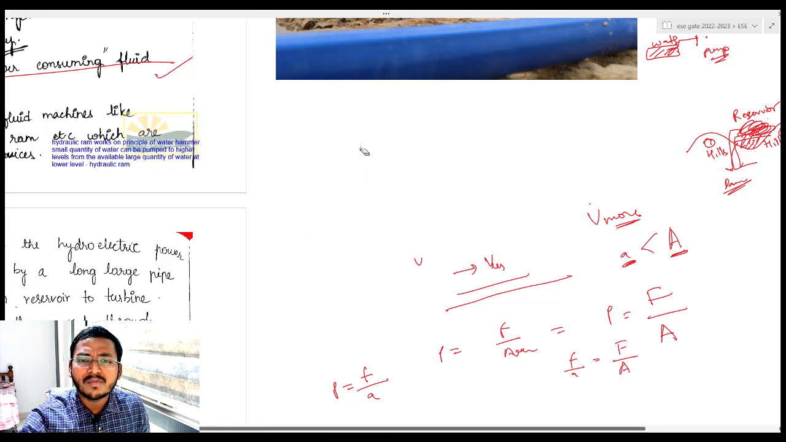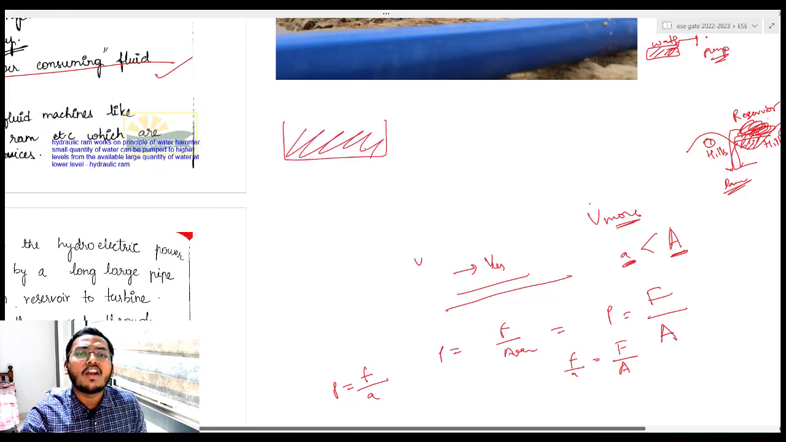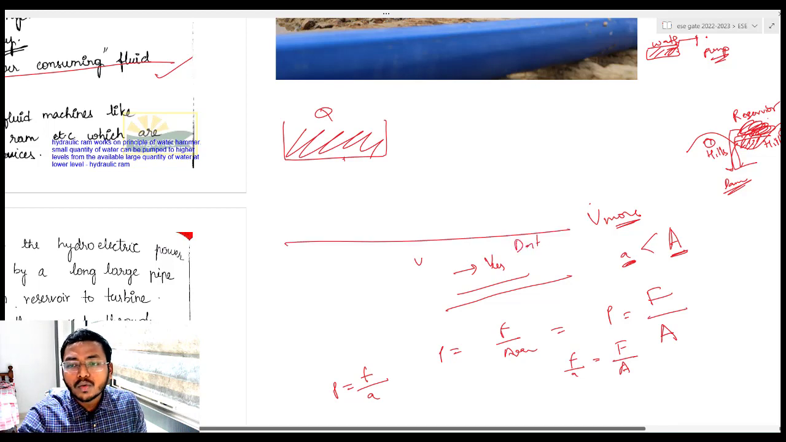How this actually works in simple language, let us try to understand the definition. If you have a large quantity of water, so let us say this is the datum. वो भी ऊपर ही रहना चाहिए datum के, ठीक है? So somewhere below you will be having this hydraulic ram. Okay, this device hydraulic ram.